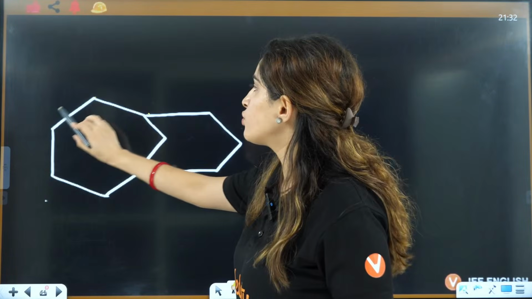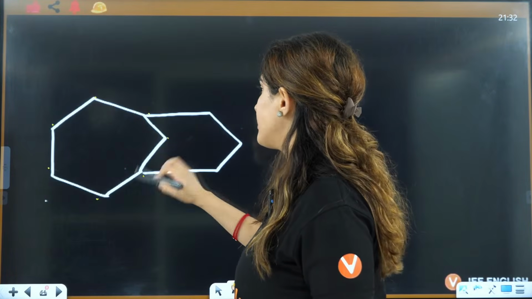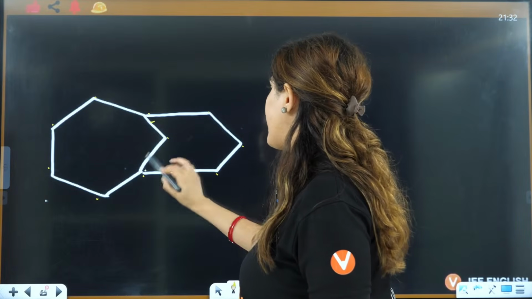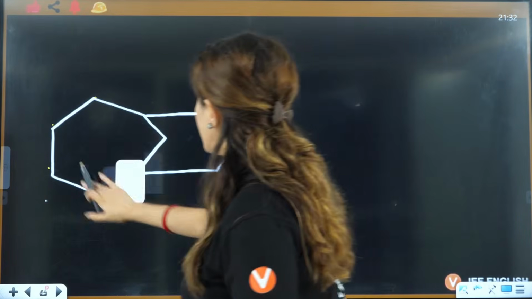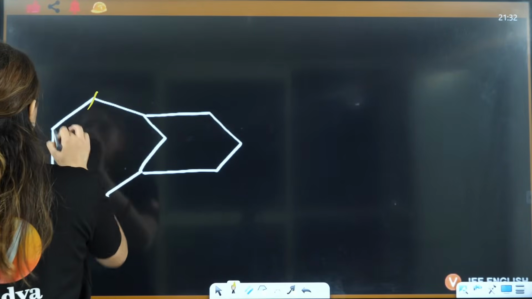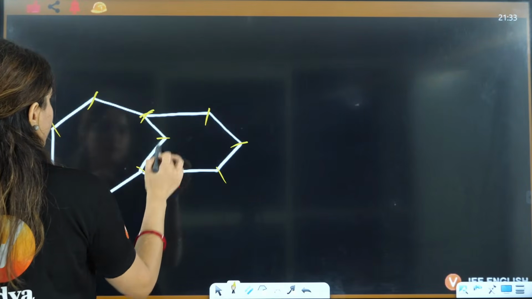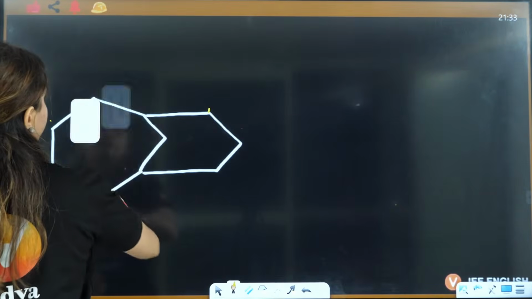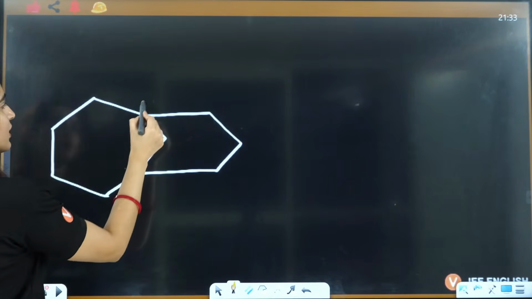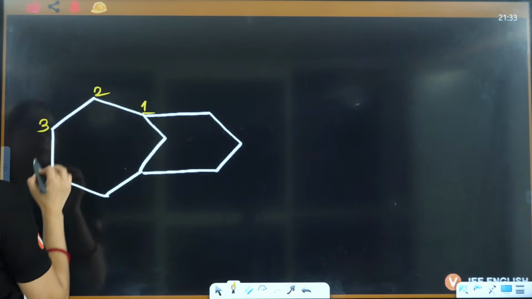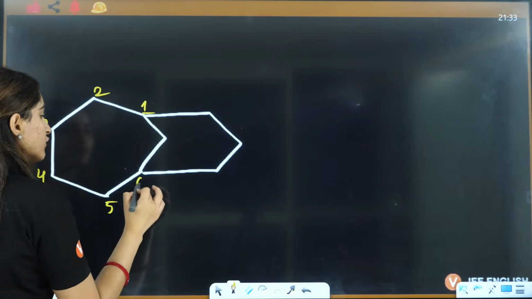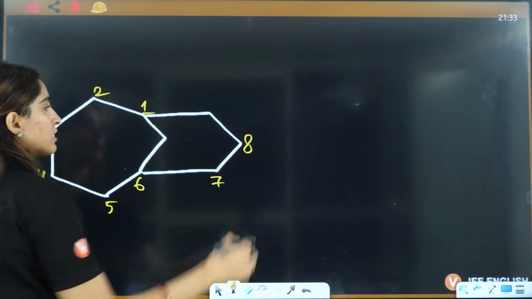This is 1, 2, 3, 4, 5, 6, 7. This is 1, 2, 3, 4, 5, 6. Wait a minute, how many carbons does it have? 1, 2, 3, 4, 5, 6, 7. This is 1, 2, 3, 4, 5, 6. Okay, so this is the longest. So it will be 1, 2, 3, 4, 5, 6, 7, 8.